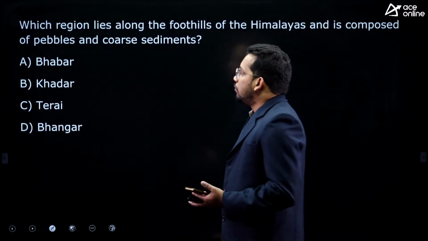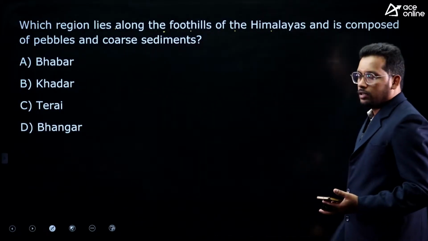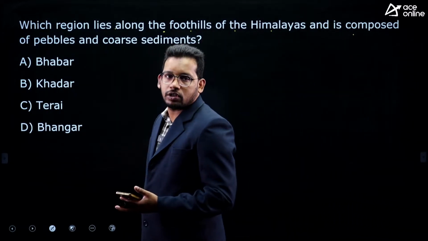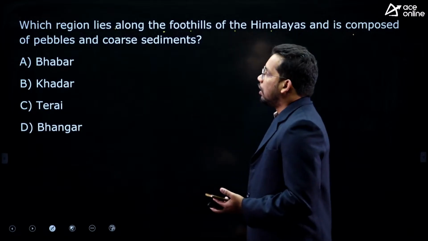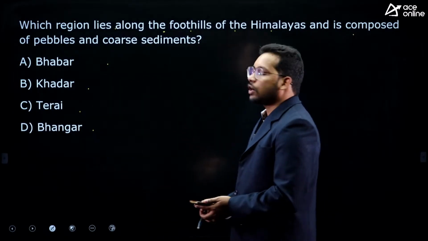Next one, which region lies along the foothills of Himalayas and is composed of pebbles and coarse sediments? Out of the given, Bhabar, Khadar, Terai, Bangar. Basically these are northern plains.